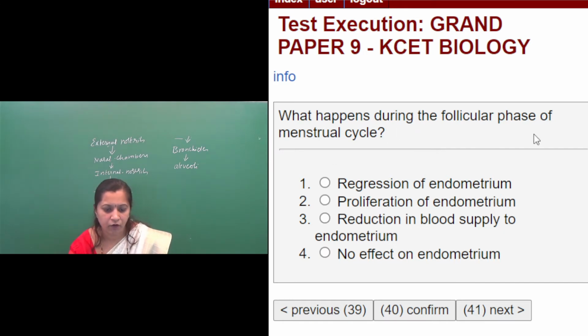What happens during the follicular phase of menstrual cycle? Regression of endometrium is the first option. That is the wrong one. Proliferation of endometrium, the endometrial cells divide, so that leads to the regeneration of endometrium. Then reduction in blood supply to endometrium. Then no effect on endometrium. So the right option here is the proliferation of endometrium. Got it? Then what is the correct answer? Second one is the correct answer. Then we'll move on to the next question.